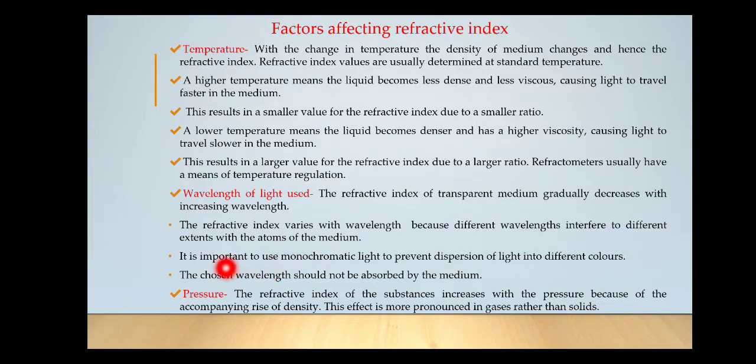The next one is pressure. So what happens to the density with the increase in pressure? The refractive index of a substance increases with the pressure because of the accompanying rise of density. This effect is more pronounced in gases than in solids. So as pressure increases, the density also increases, and this is how the refractive index is influenced by the pressure.